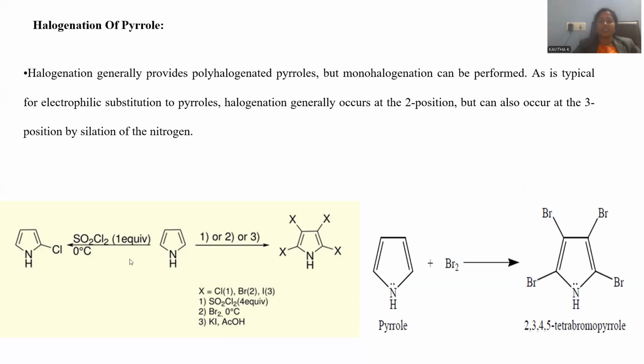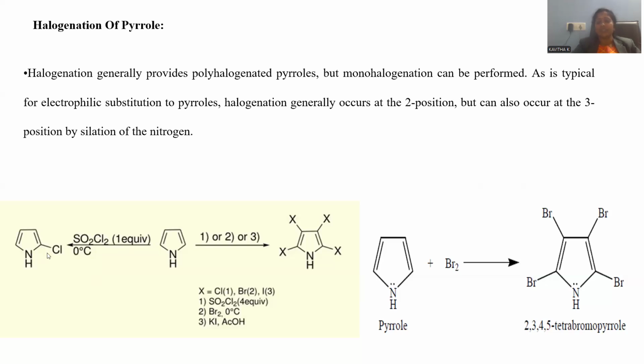In order to go for controlled monohalogenation, let me treat pyrrole with sulfuryl chloride. SO2Cl2 is called sulfuryl chloride. The compound is required in the molar ratio 1:1, one equivalent of sulfuryl chloride added to the pyrrole at 0 degrees centigrade, extreme conditions to be maintained, so that under these cryogenic conditions, we can say 0 degrees centigrade, mono substitution you can clearly observe.